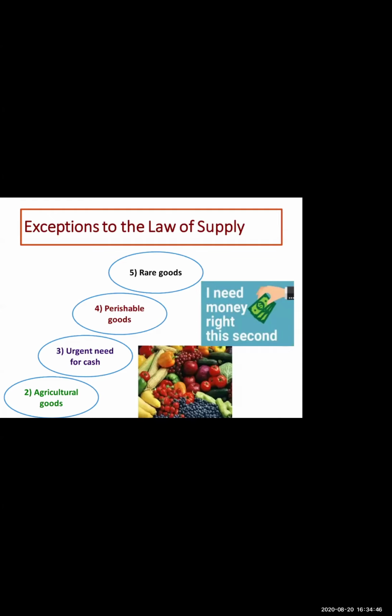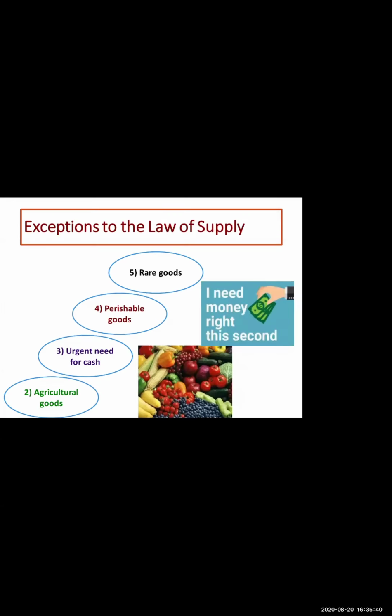Example, after urgent need of cash, we have perishable goods. Perishable goods means goods which cannot be stored for a longer period of time. So what does the supplier do? The supplier offers to sell more quantity at a lower price to avoid losses. For example, egg, milk and milk products. These are the perishable goods.